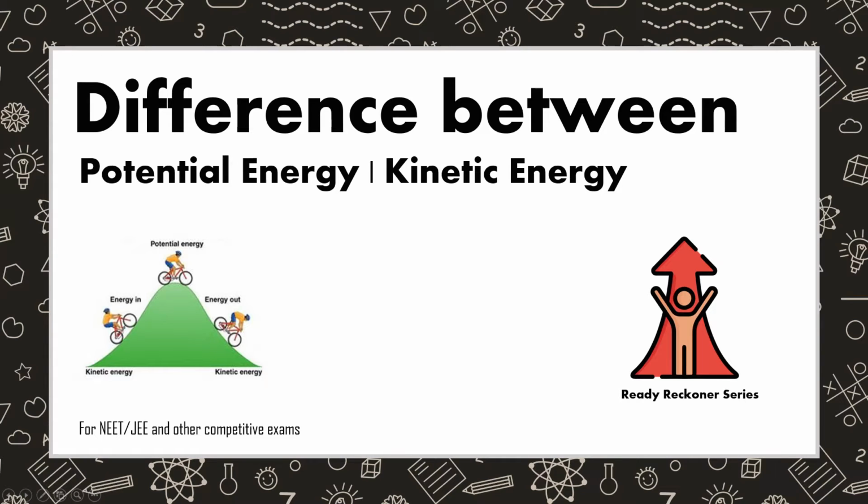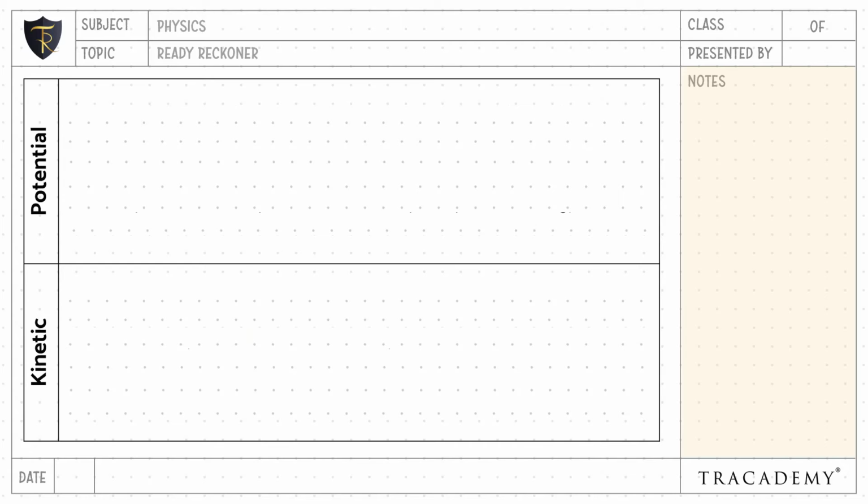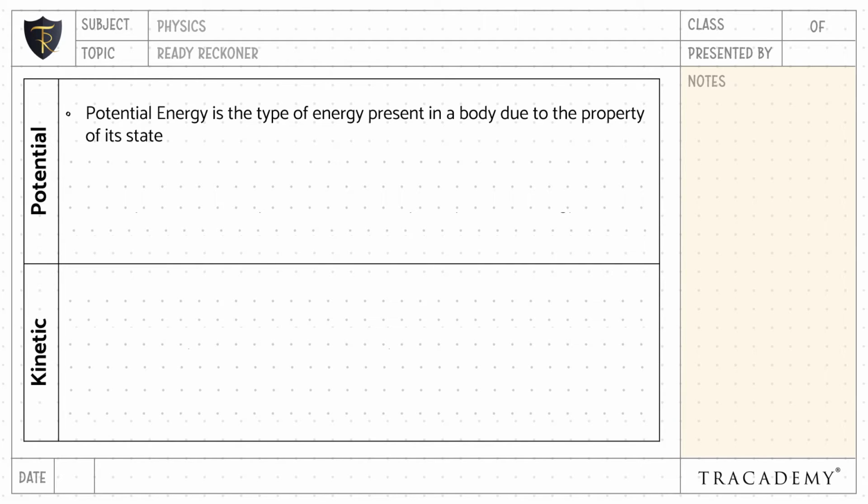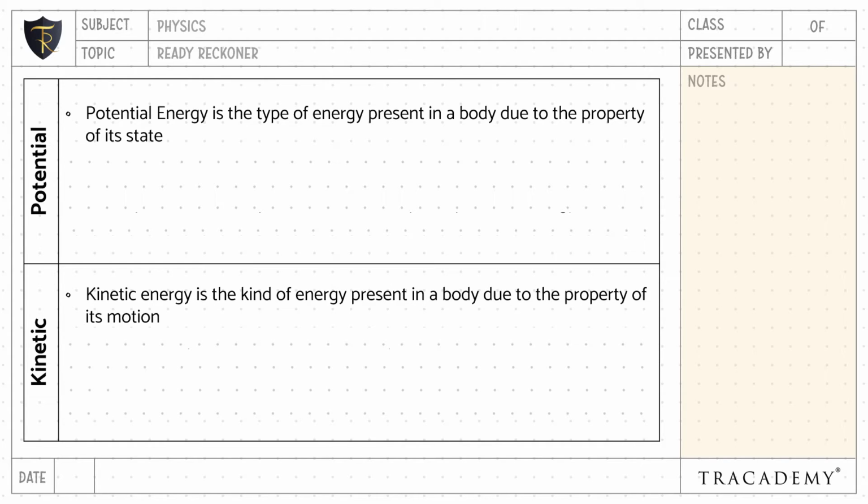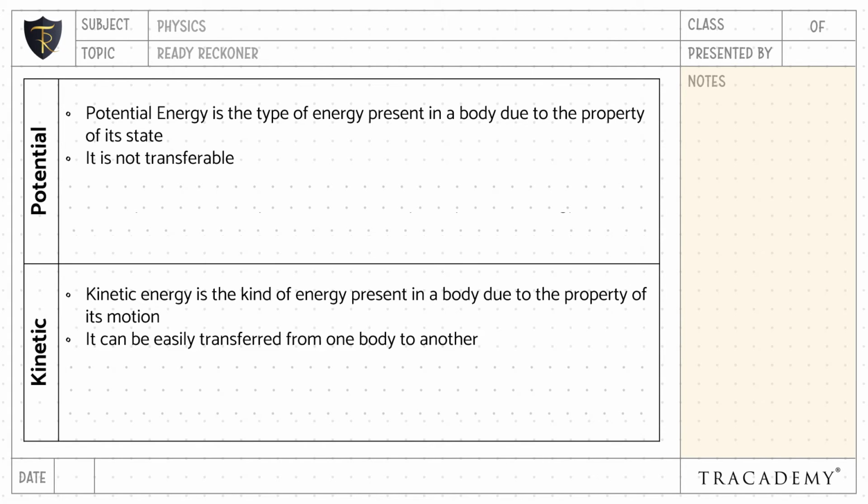In this video, let's understand the difference between potential energy and kinetic energy. Potential energy is the type of energy present in a body due to the property of its state, whereas kinetic energy is the kind of energy present in a body due to the property of its motion. Potential energy is not transferable. Kinetic energy can be easily transformed from one body to another.